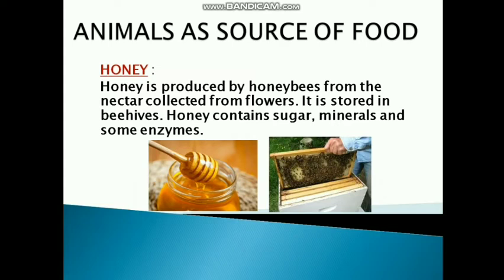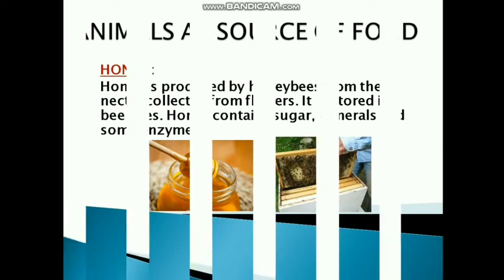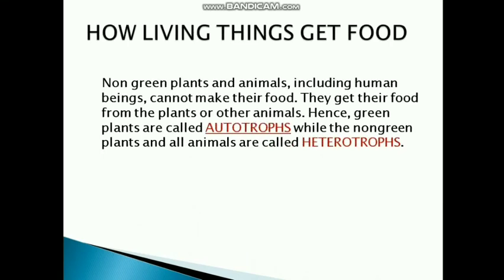So the last category of food items that obtained from animals is the honey only. Honey is produced by honeybees from the nectar collected from the flower. What is nectar? Nectar is the juice of the flower which is collected by the honeybees. It is stored in beehives. In the second picture, you can see this is a beehive. In this, honeybees are reared. Honey contains sugar, minerals and some enzymes. Honey is antibacterial and it is also used in many medicines. So these were the food items that we get from animals.